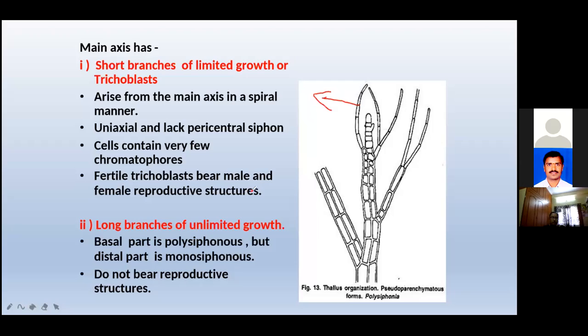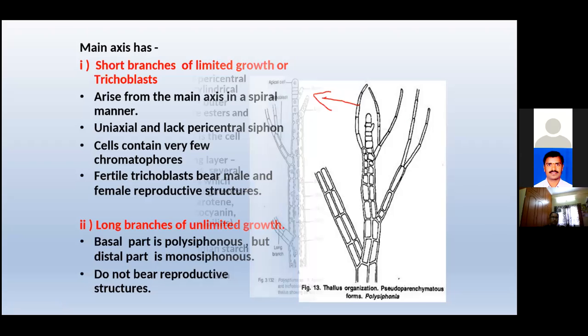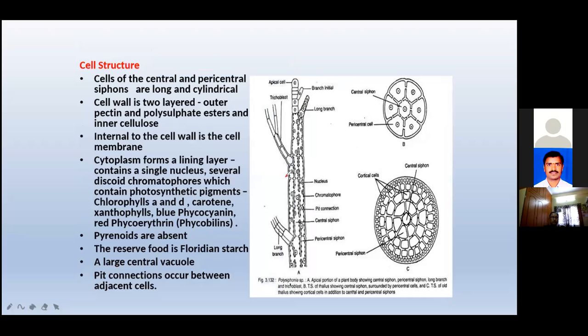Here is another important point, the growth of the thallus. The growth of the thallus is due to a dome-shaped apical cell. See here, this one is dome-shaped, where this is a trichoblast, and you can observe the growth from the dome-shaped apical cell. See here, girls, can you see the apical cell here? Yes, girls.